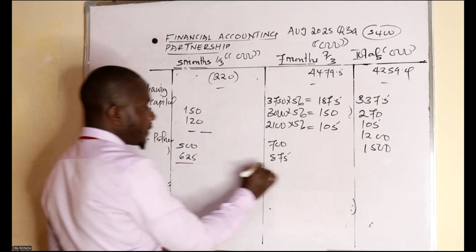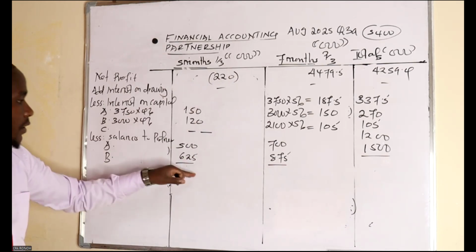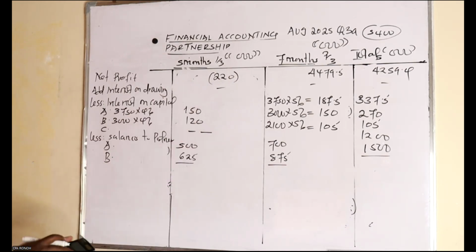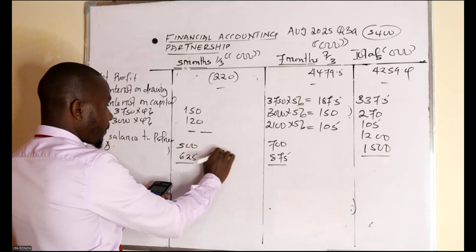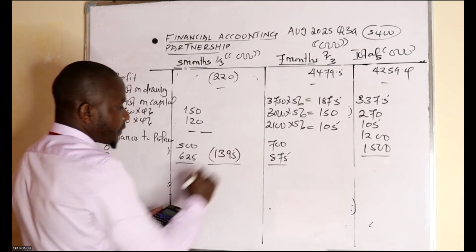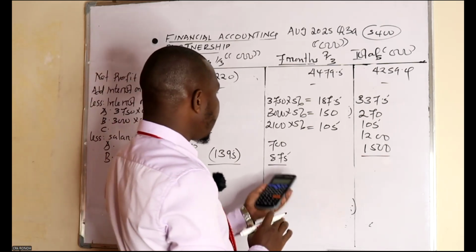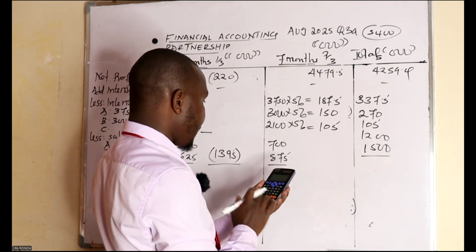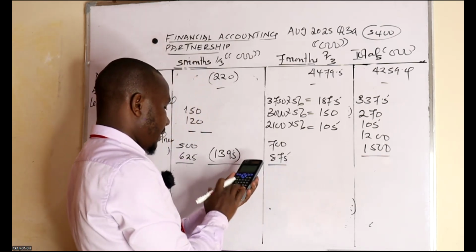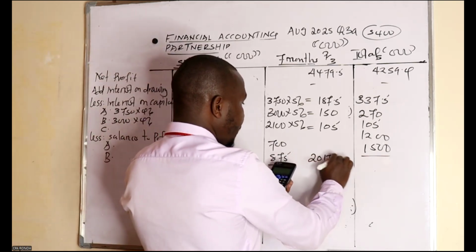So add this, add that. Since all of them is subtraction, we can add all of them and then we subtract here. So it will be 150 plus 120 plus 500 plus 625. So I'm having a total of, subtract that. And then this one, 187.5 plus 150 plus 105 plus 700 plus 875, having a total of 2017.5.